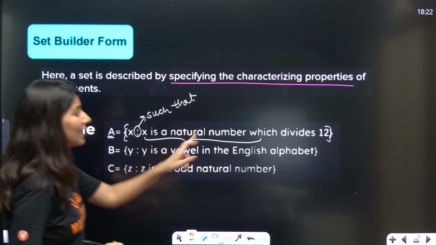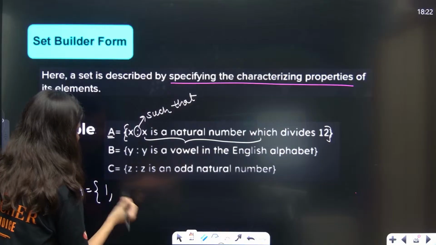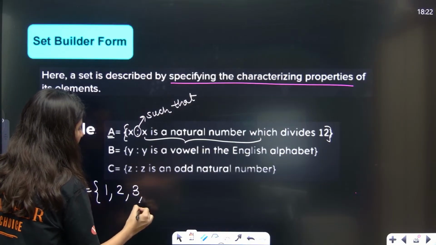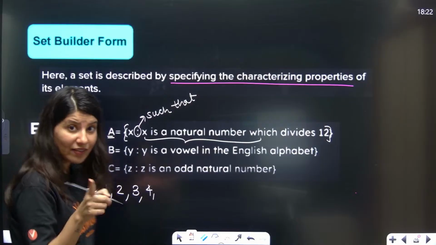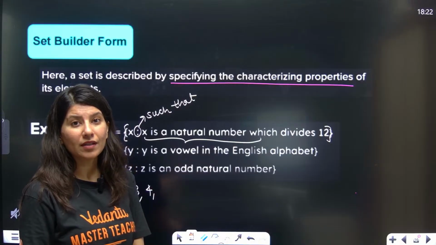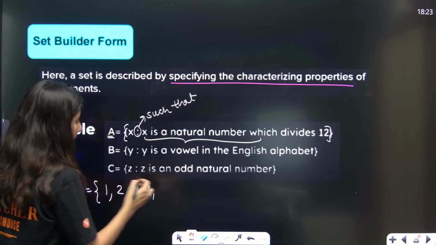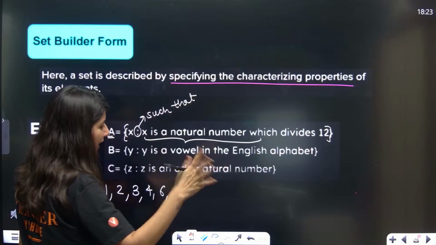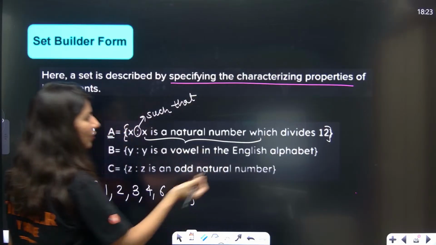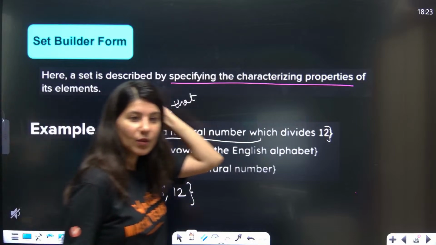So now just tell me what will be your A. x is a natural number which divides 12. 1 divides 12, yes. 2 divides 12, yes. 3 divides 12, yes. 4 divides 12, yes. 5 divides 12, no. 12 by 5 is not a proper natural number. 6 divides 12, yes. 7, 8, 9, 10, 11, no. Then directly 12 divides 12, yes.